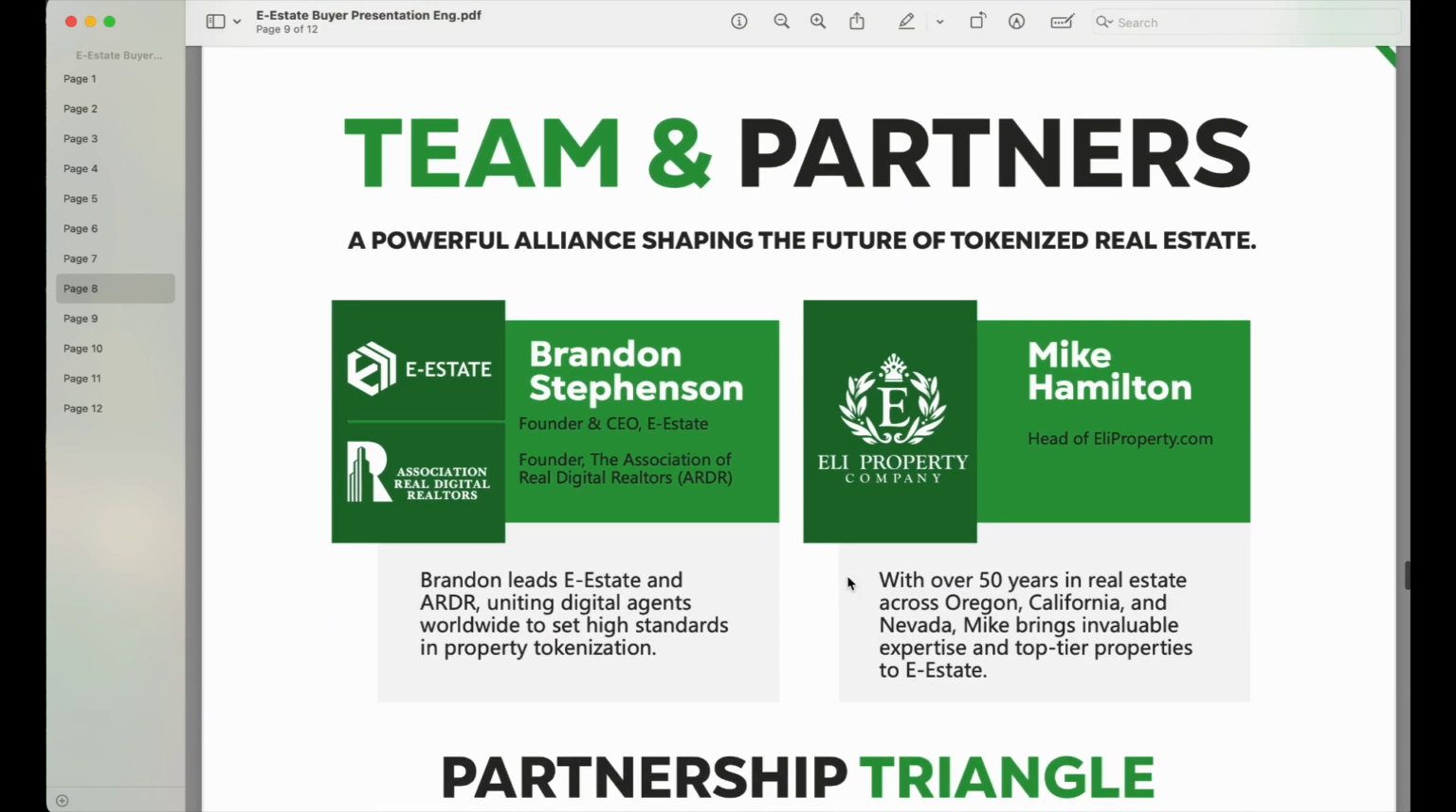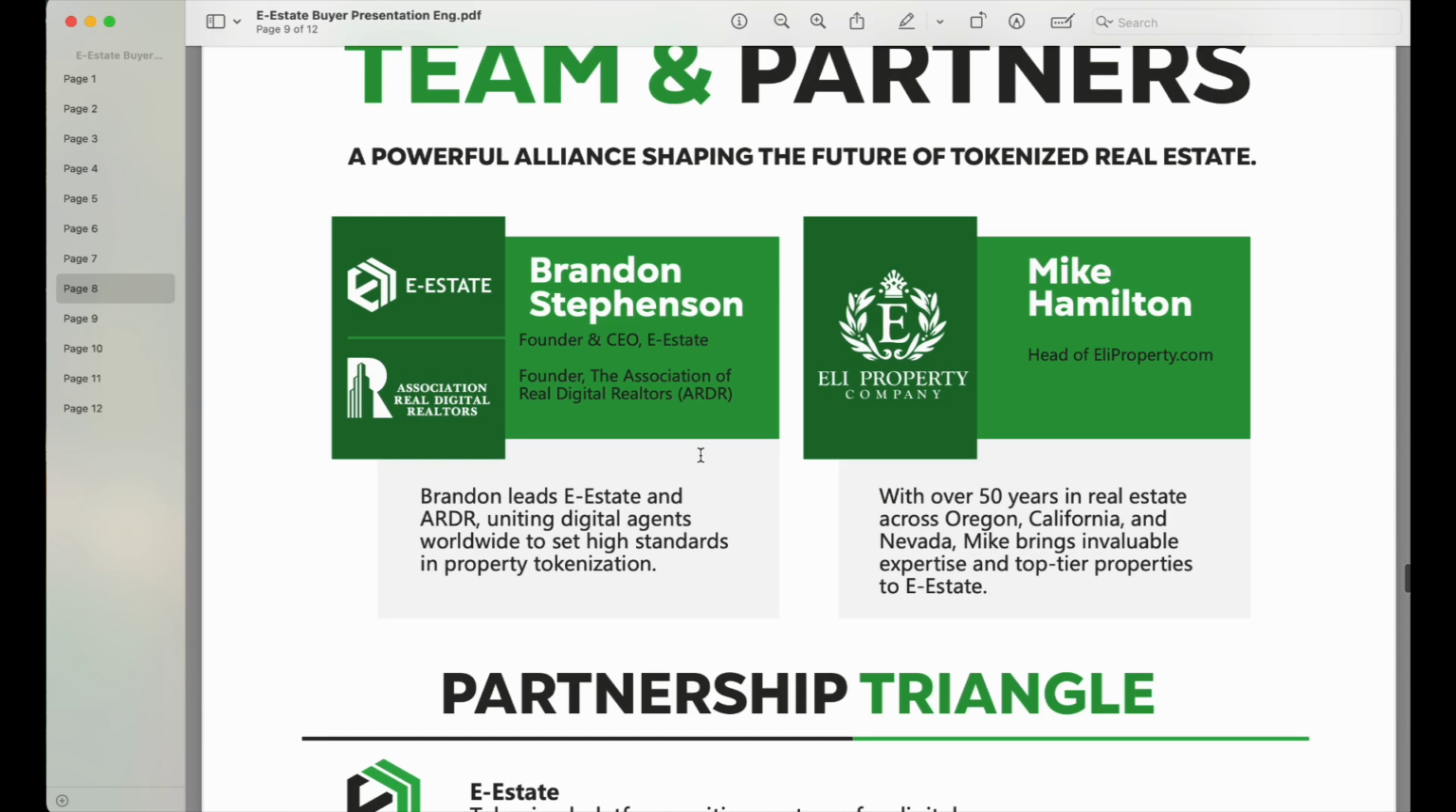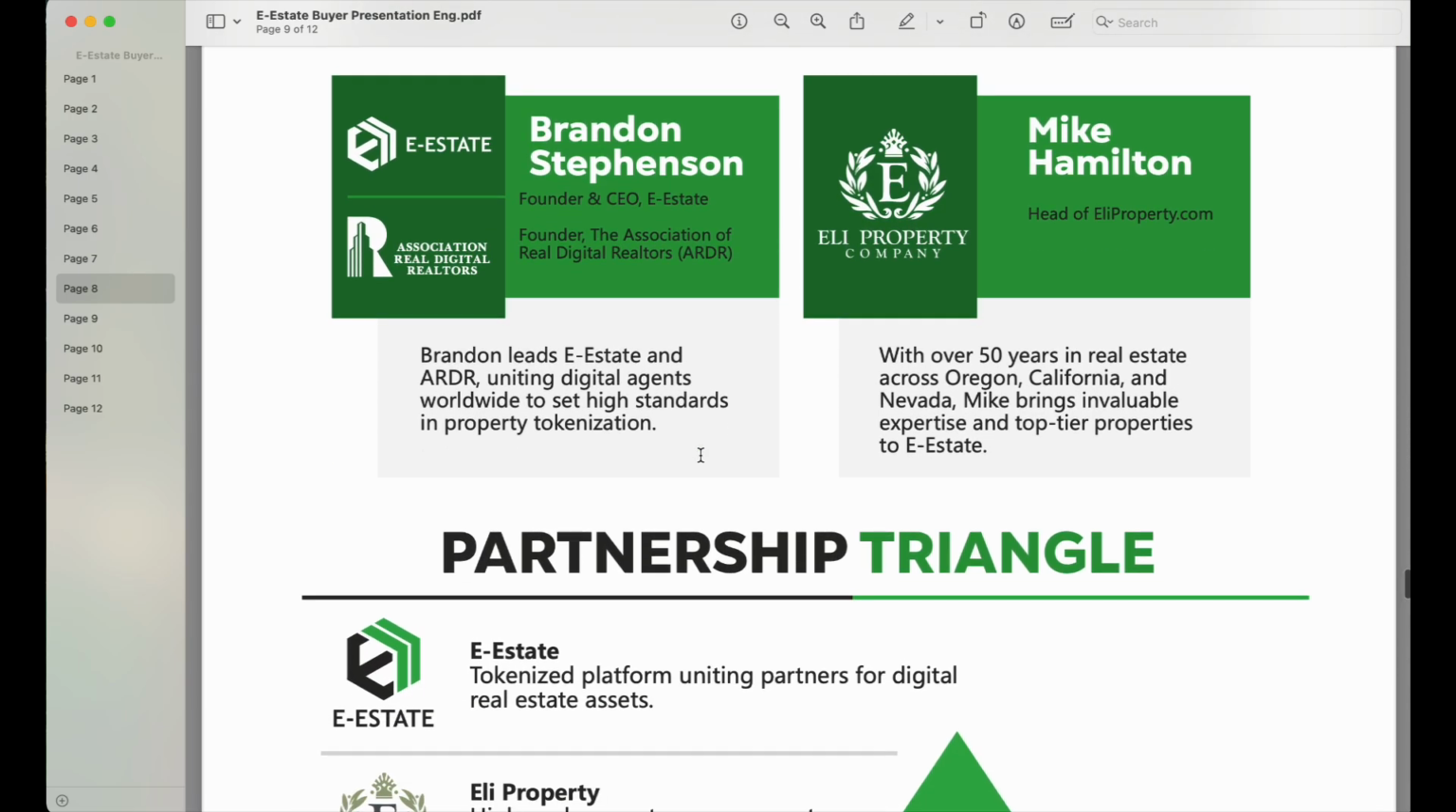So in terms of the team and partners, let's talk about the team and partners. So there has been a powerful alliance between E-Estate and Eli Property, and of course the ARDR, which is the Association of Real Digital Realtors. Okay, so the CEO and co-founder is called Brandon Stevenson, and the head of Eli Property, Mike Hamilton, is also the co-founder of this beautiful platform that we have now.